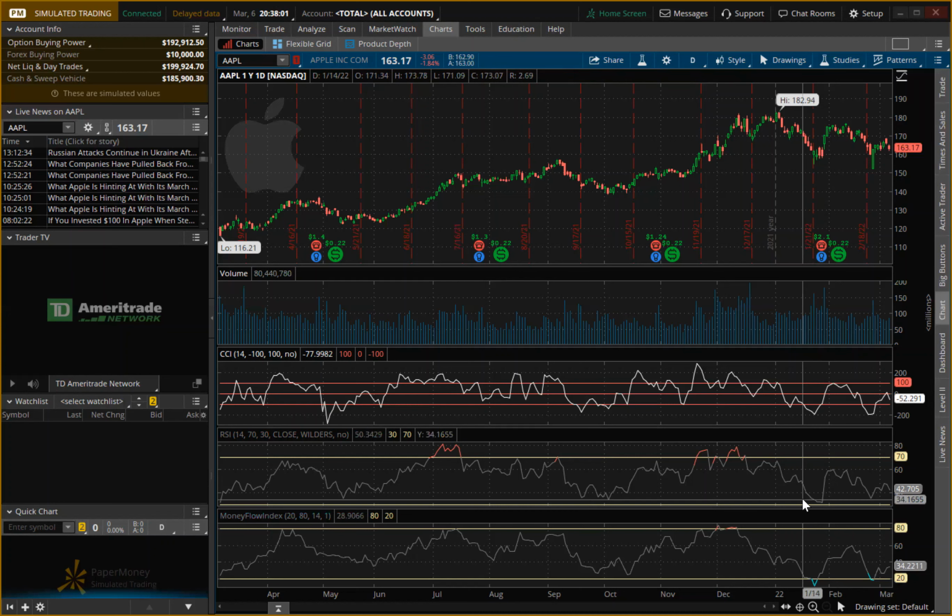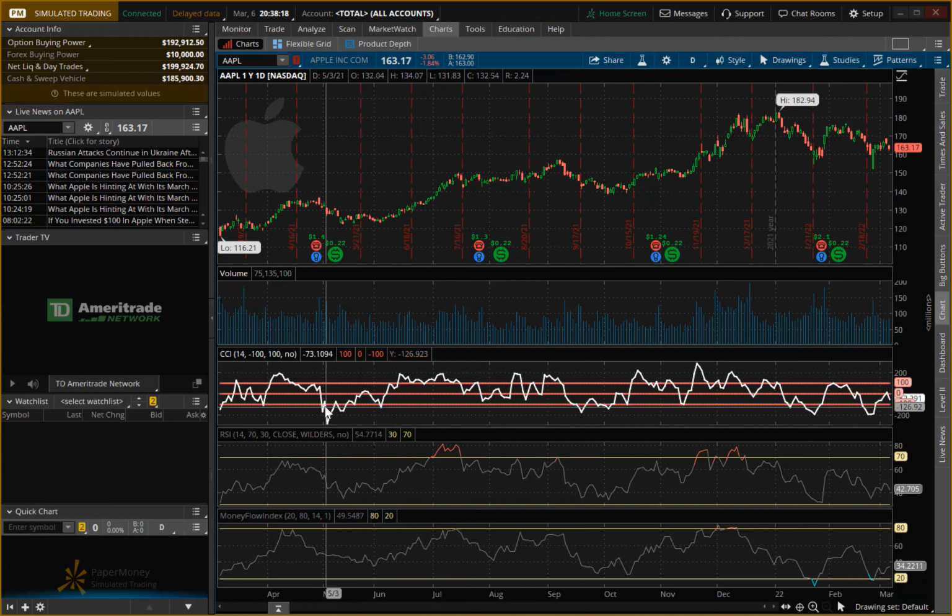And now let's move on to CCI. This is kind of a little bit all over the place, because with CCI, anything above a positive 100 is considered bought, and anything below negative 100 is considered sold. And you see this is all over the place. There have been a lot of times where it's considered overbought throughout this time frame.